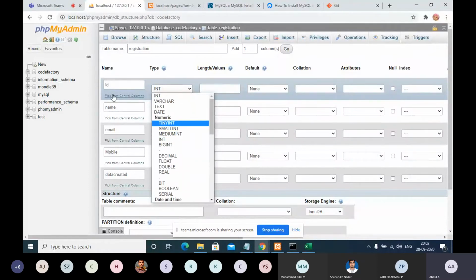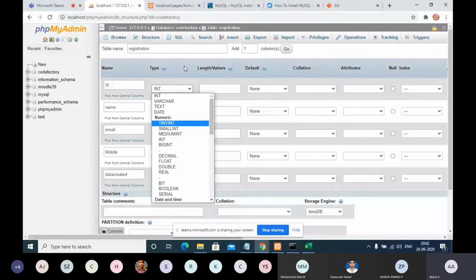For example, the ID. How will it usually appear, guys? Will it be a number, a character, or alphanumeric? Usually, the ID must be unique, which is a separate case, but generally it will be an integer only.